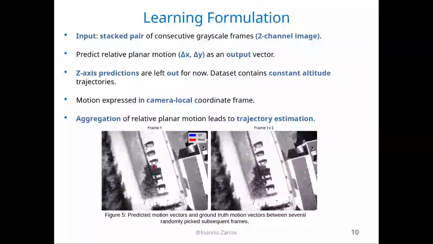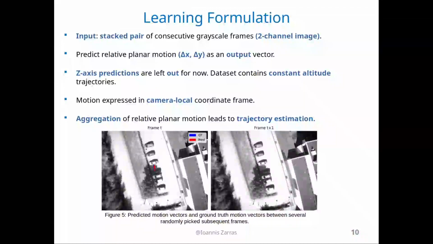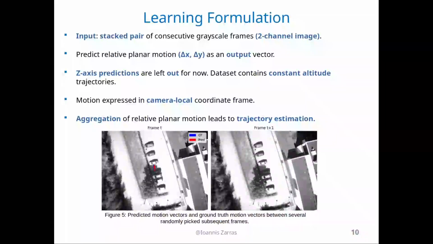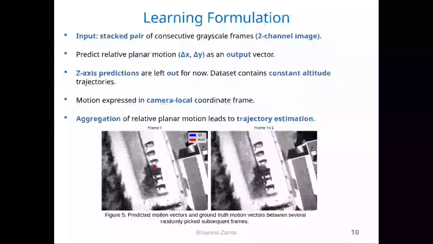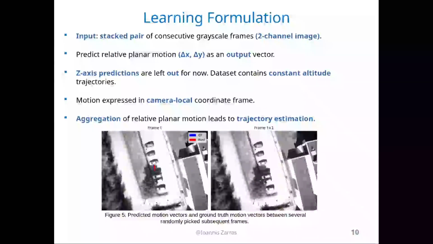The output was a planar motion vector, delta x delta y. So we predicted only xy motion. We left the z-axis out for now for two reasons. We could incorporate it later, but the dataset contains constant altitude trajectories, so we would have to mix in a different dataset to incorporate z movement.